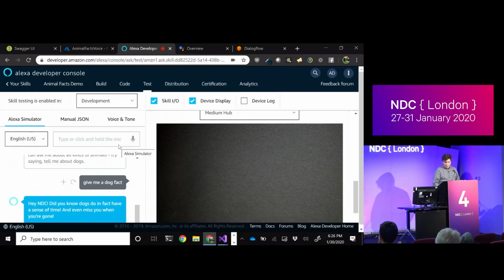Excited and sad. Okay. Cool, so Alexa is covered for this very simple example. Let's switch over to the Dialogflow side of things and the Google side of things.